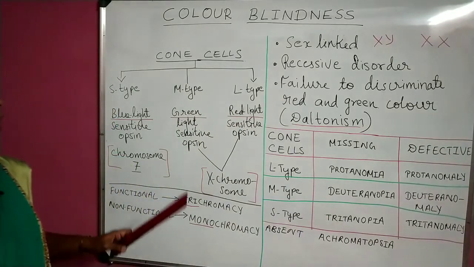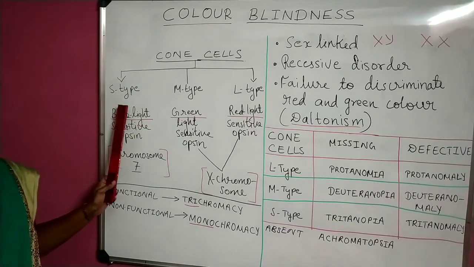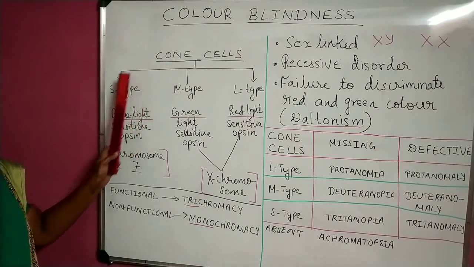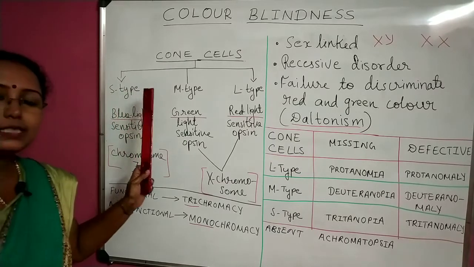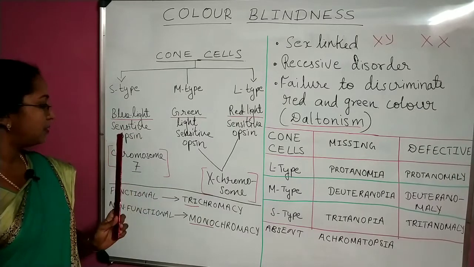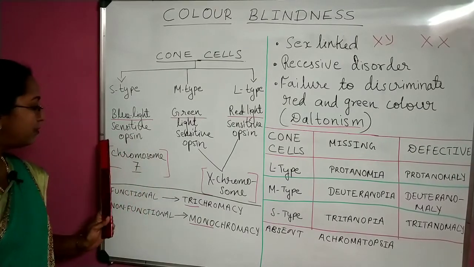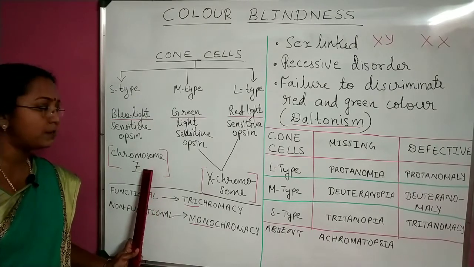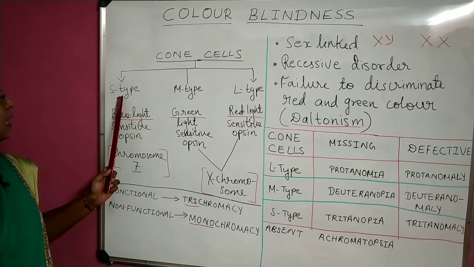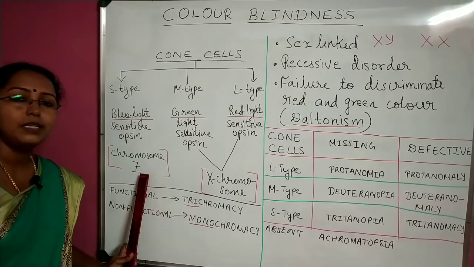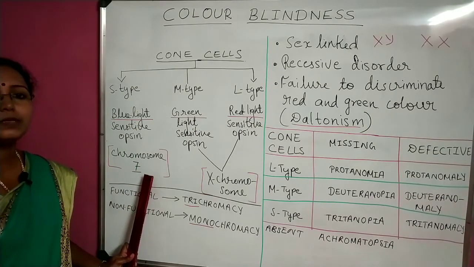Okay. Now come to the other type, children. See, S type. If the S type cone cells are absent or defective in the person's body, then it is due to a defect in chromosome number 7. Because the gene responsible for S type cone cells is present in which chromosome? It is present in chromosome number 7.